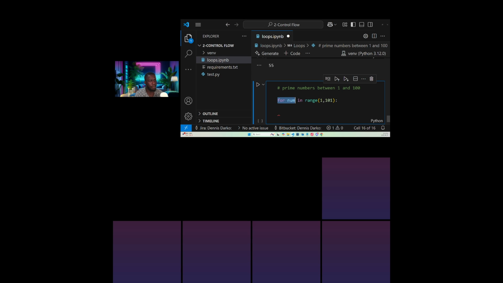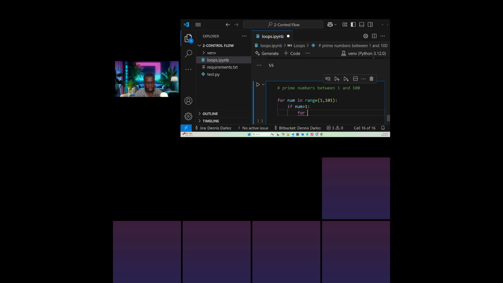So for number, the temporary number, in range 1, 100, if the temporary number is greater than 1, then what do we do?